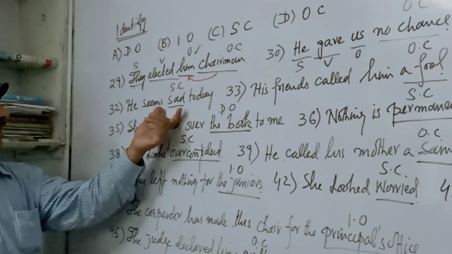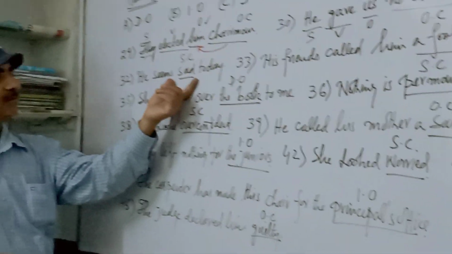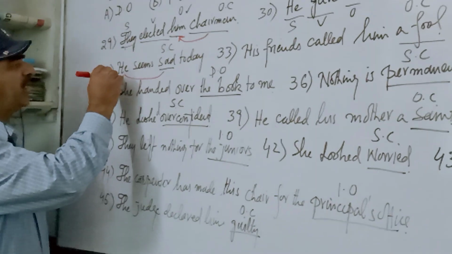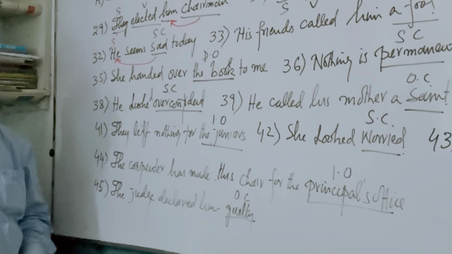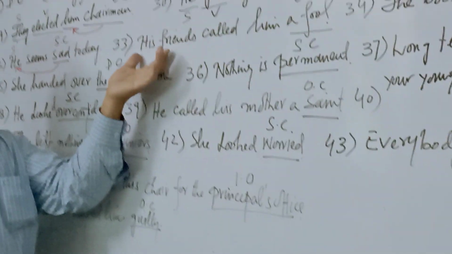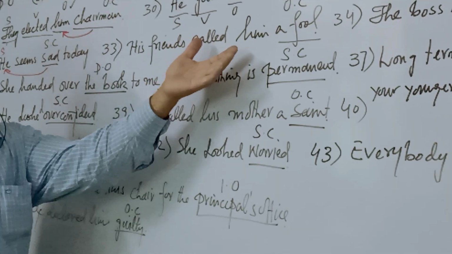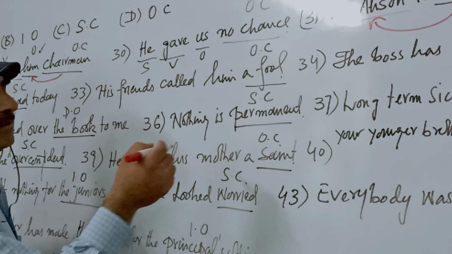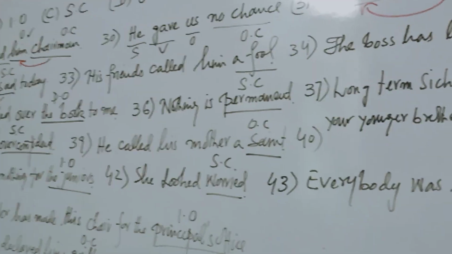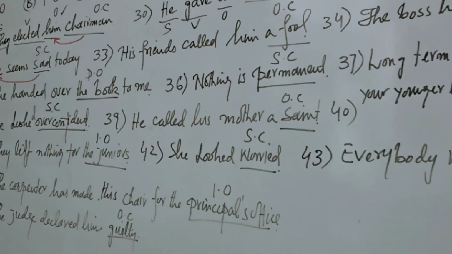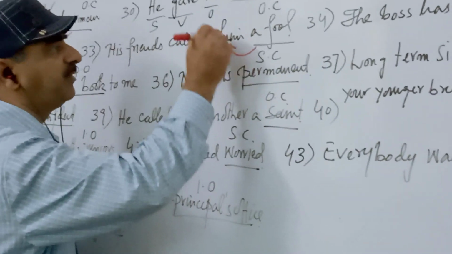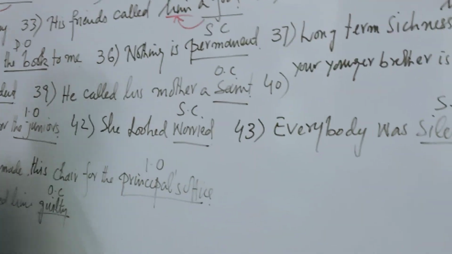He seems sad today. Why is sad a subject complement? Because sad is completing, again, the subject he. Clear? Number 33: His friends called him a fool. Why is a fool an object complement? Which object? It is completing the object him. That's the reason a fool is an object complement.